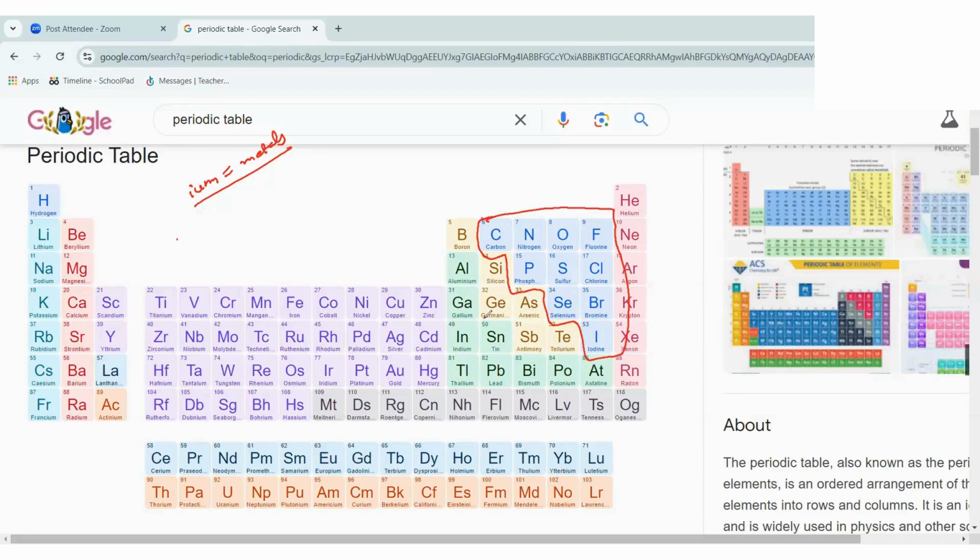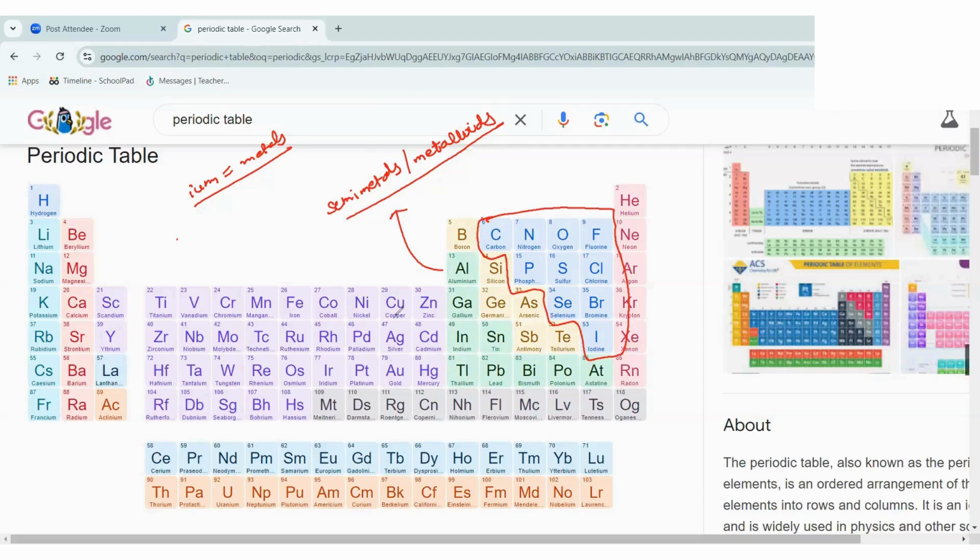The other name for semi-metals is metalloids. So either you call them semi-metals or metalloids. Metalloids are semi-metals.